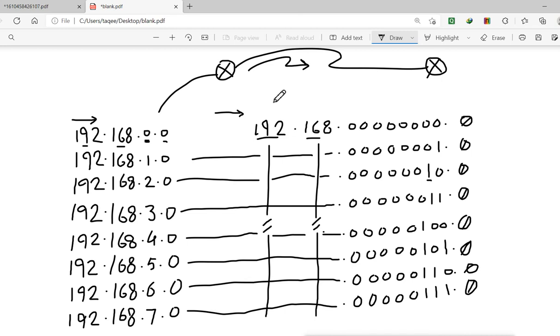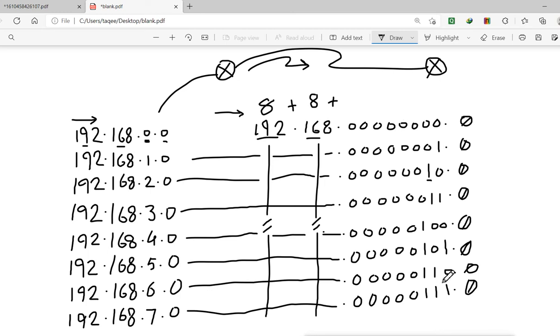So the first 8 bits are common here. I will combine it. Then 8 bits are also common here. This 192 and 168 is common to all the networks. So 8, 8, 8, these 8 bits are common. Now here we will see how many common bits we have.